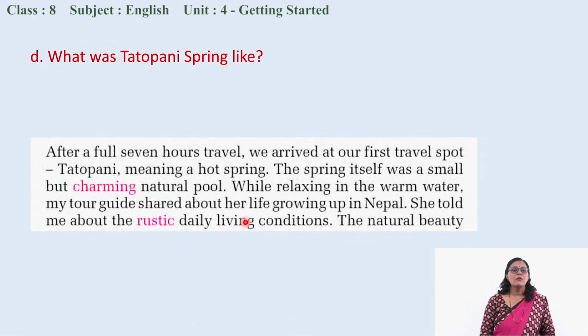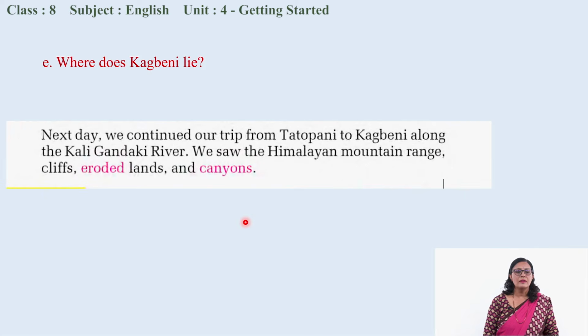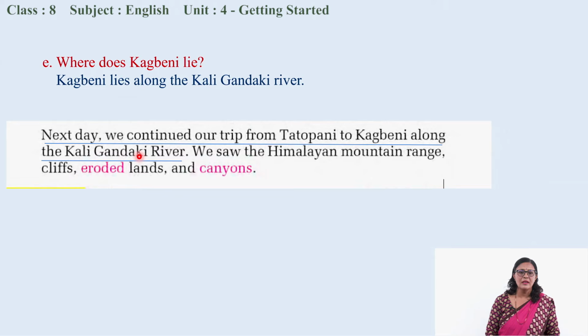Likewise, what was Tatopani spring like? Can you guess? Okay, the spring was small but charming natural pool. It was like a charming natural pool. Now, where does Kagbeni lie? You can guess from this small passage along the Kaligandaki river, isn't it? Okay, Kagbeni lies along the Kaligandaki river. Okay, along means just kinare, just like that.